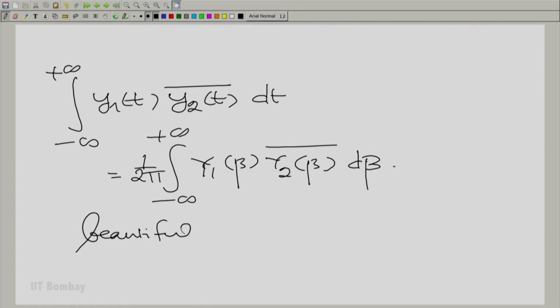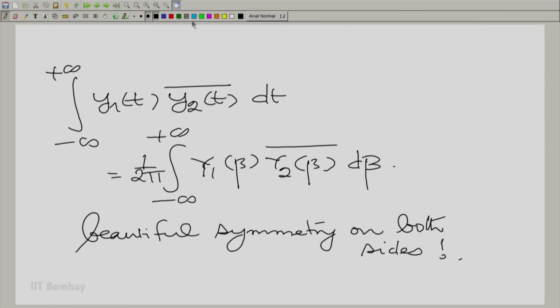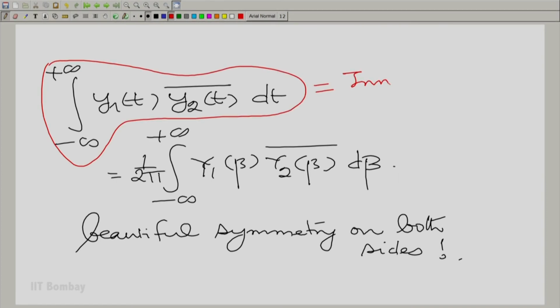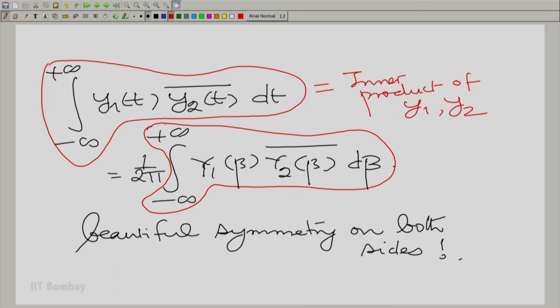There is a beautiful symmetry on both sides. What are we saying here if we look at it carefully? Essentially, this is the inner product of y1 and y2, and this, if you ignore the factor of 2 pi, is essentially an inner product of capital Y1 and capital Y2. So, we have a beautiful conclusion here. There is an equivalence between two inner products, an inner product in time and an inner product in frequency. This is a very, very important result, and we shall have a great deal to say about this result as we go along.